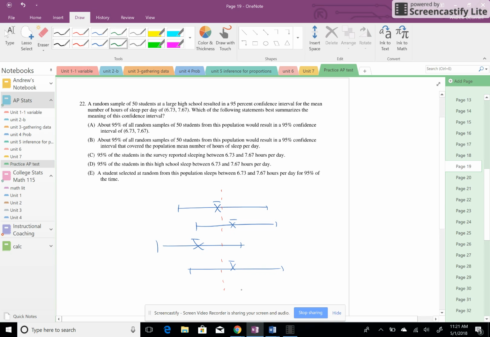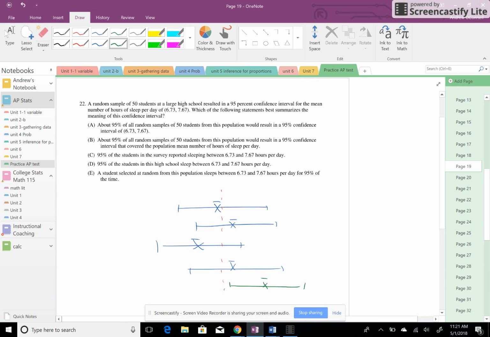Now, sometimes you get a sample that's not drawn right. Sometimes you get a sample and it just misses it. So not all of them do. That's why we say we're only blank percent confident. So the best interpretation here is between A and B.